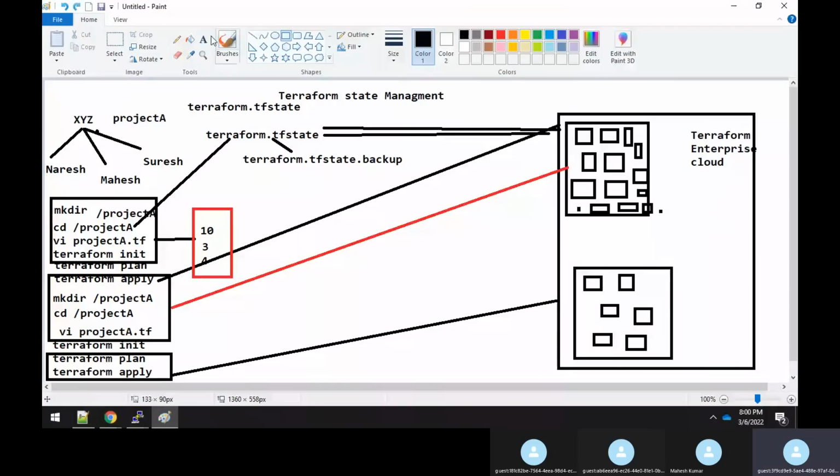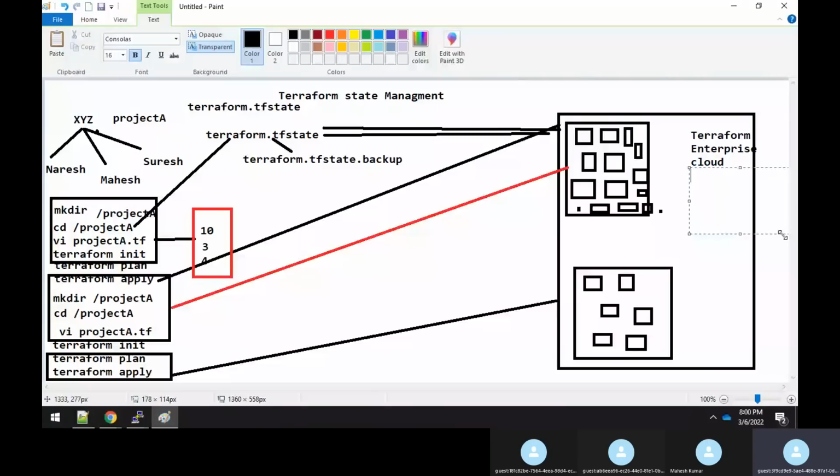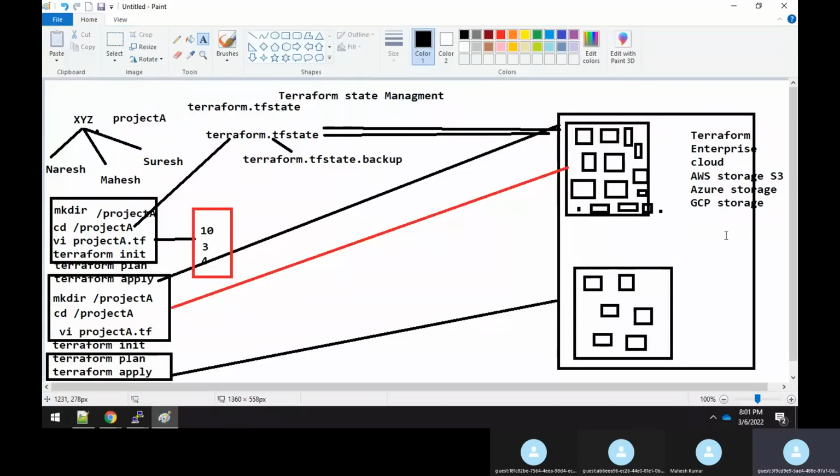Like you have AWS storage, right? What is the AWS storage? You have an S3 bucket. Similarly, you have Azure storage, and you even have Google Cloud storage also. So you can use any of the storage. In our example, we will be selecting the AWS storage only, the S3 bucket storage. So what this is, is nothing but a backend method, a backend storage method.